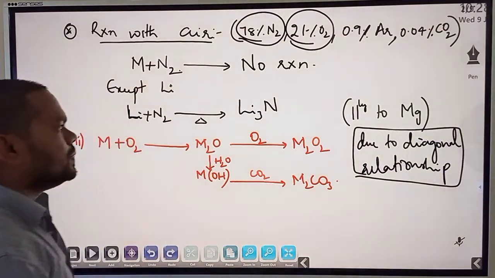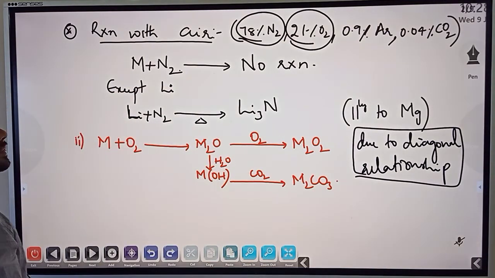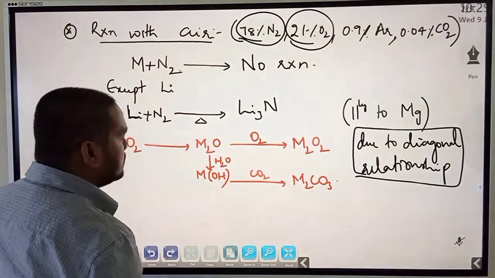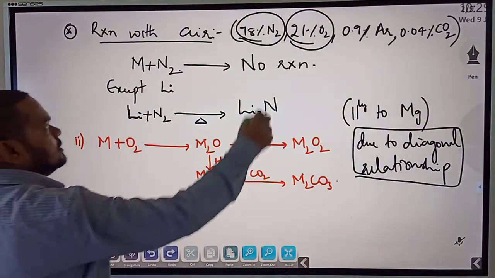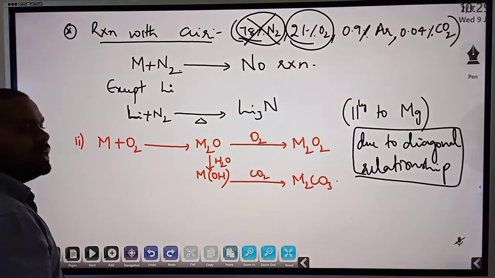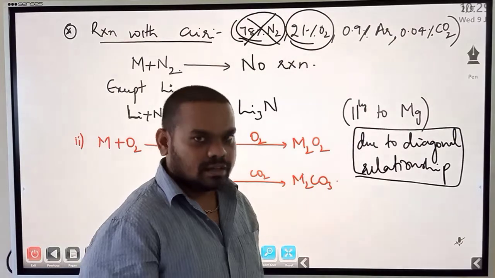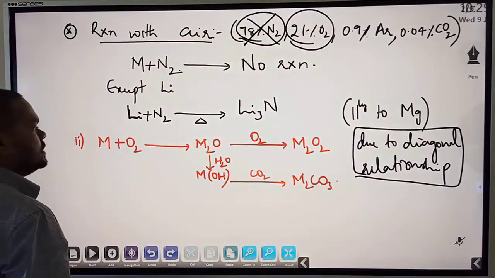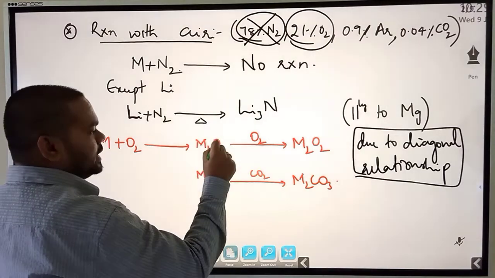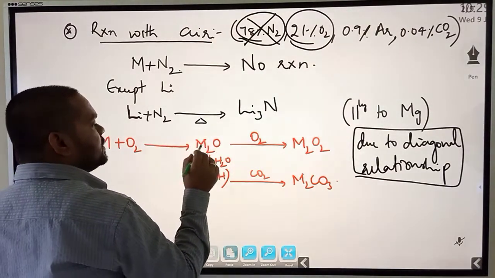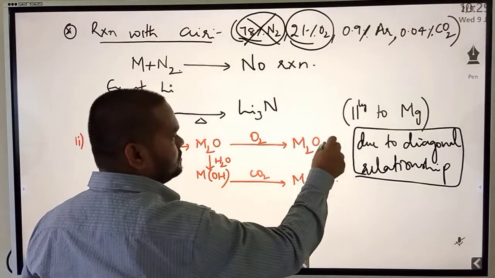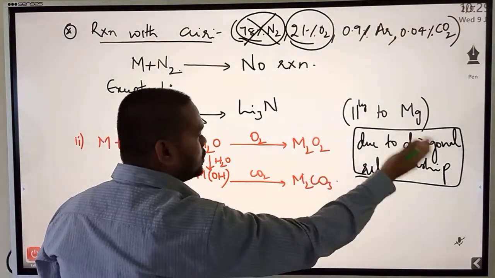Now, due to diagonal relationship, you have understood that lithium alone can react with nitrogen to form lithium nitride. Then, with oxygen. Do these metals react with oxygen? Yes, they do. Very much. Metal plus oxygen gives metal oxide. And this metal oxide further reacts with oxygen and forms metal peroxide, then it forms superoxides.